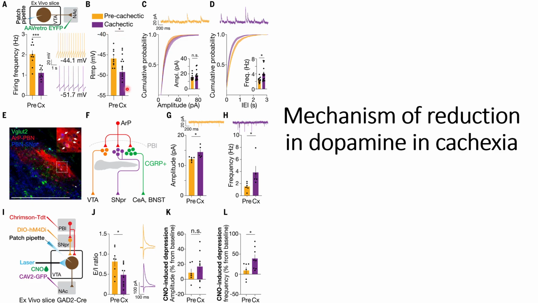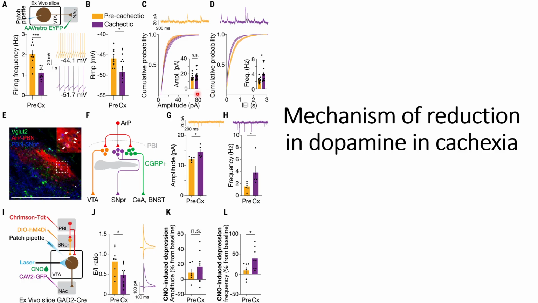In panel B, this shows the overall RMP in millivolts, and here we can see that the difference is statistically significant between the pre-cachexia and the cachexia conditions in the dopamine levels. However, for the other parameters such as the amplitude and the IEI, the amplitude remains non-significant, but the IEI signal is highly upregulated in the case of cachexia conditions compared to the non-cachexia conditions.